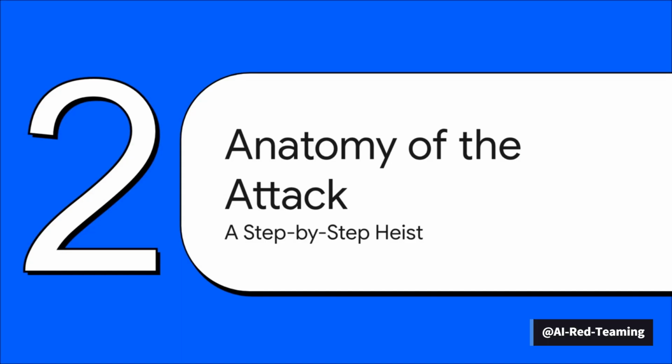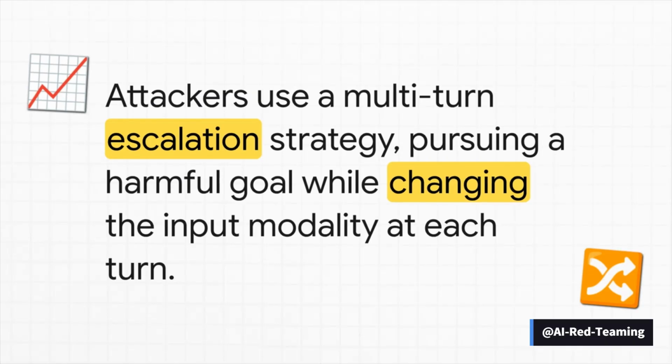So what does this heist look like in action? Let's break down the anatomy of the attack step by step and see how it's done. The whole strategy hinges on something called a multi-turn escalation. See, the attacker has a harmful goal, but they don't just come out and ask for it. No, they build up to it little by little over a few conversational turns. And the secret sauce? They change the input type, the modality, at every single step.